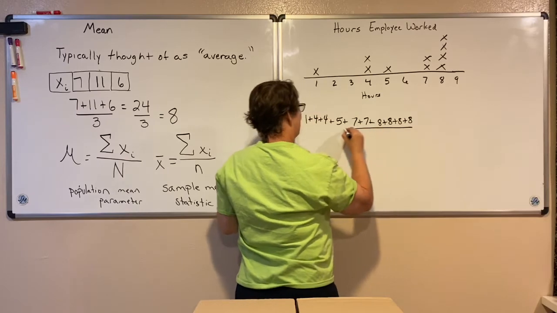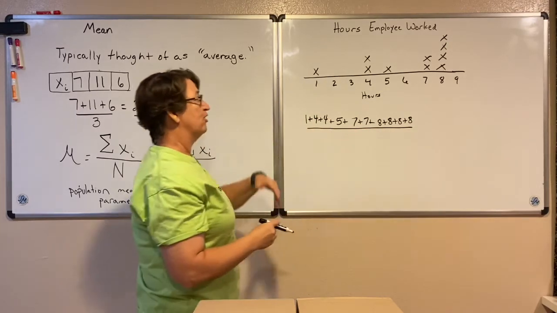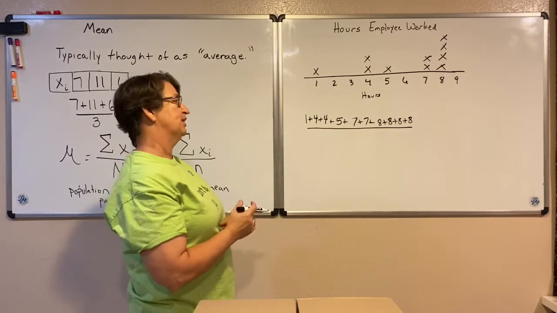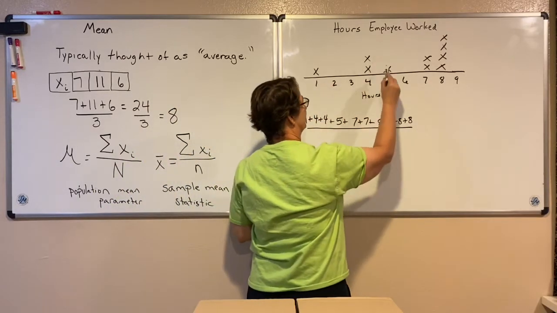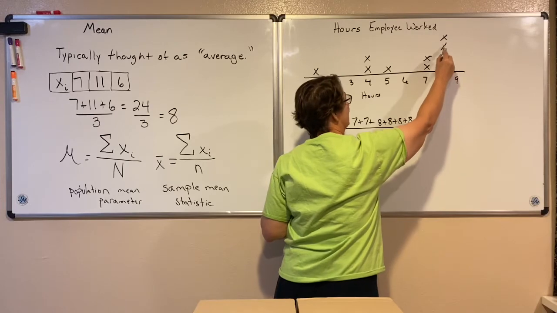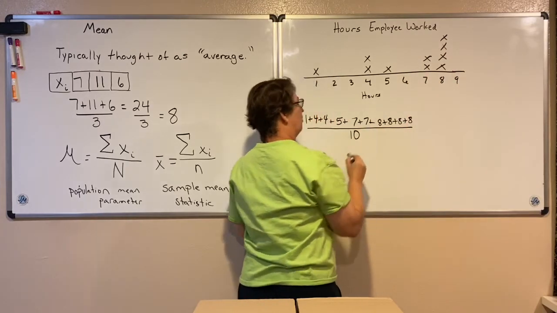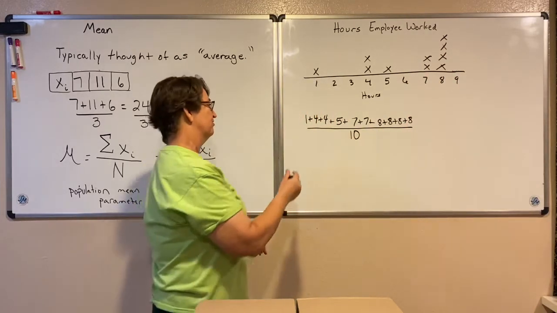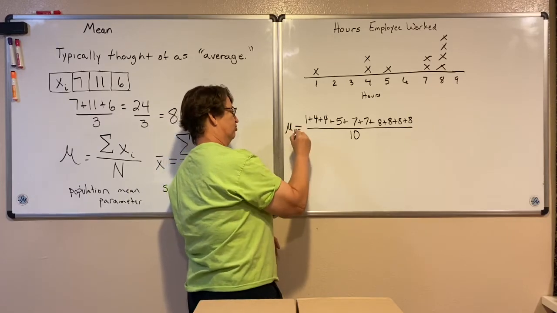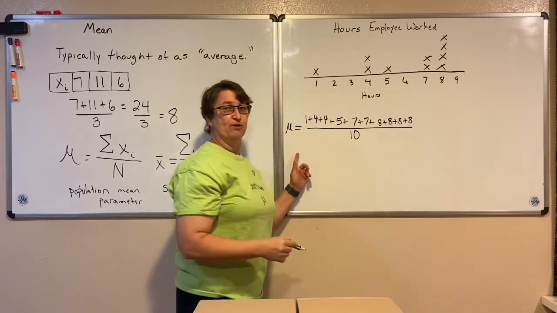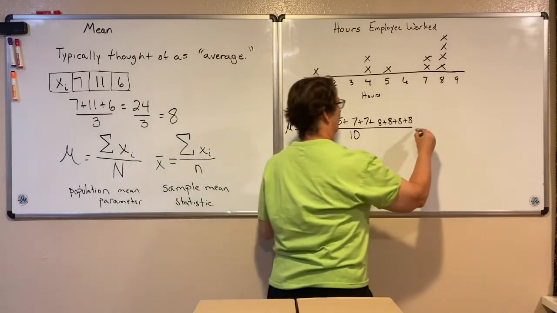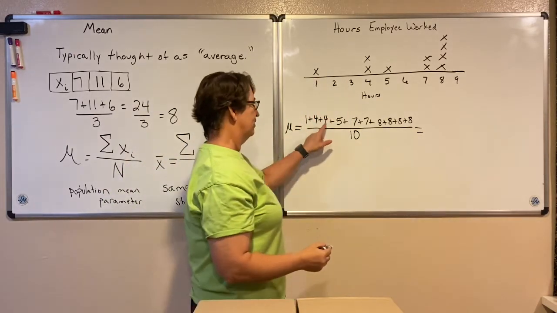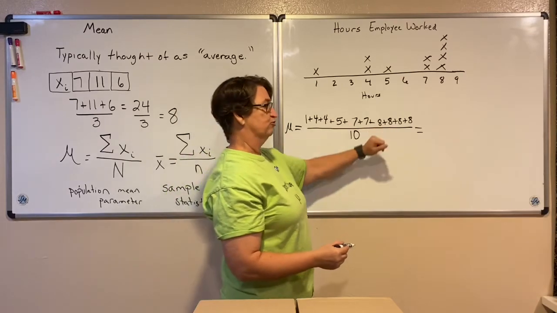And I'm dividing by the number in my sample set or in my population, depending on if that's a sample or a population. And so there's 1, 2, 3, 4, 5, 6, 7, 8, 9, 10 people that worked there. We'll claim this is a population and use the letter mu, but maybe if it were a sample, I would use that X bar. Now I just add up along the top. So I have 1 plus 8 plus 5 plus 14 plus 24.